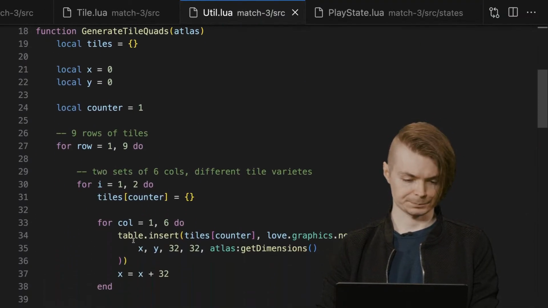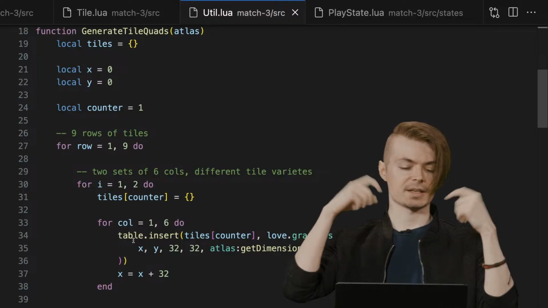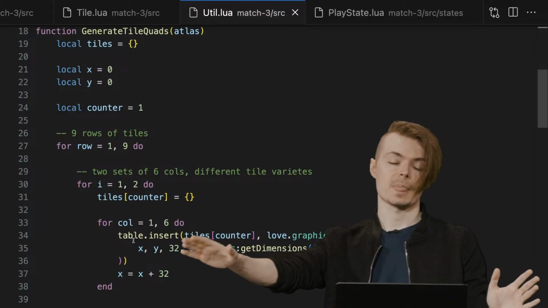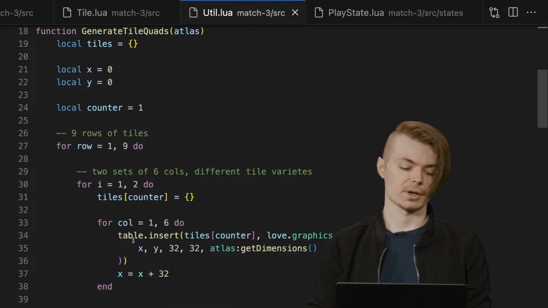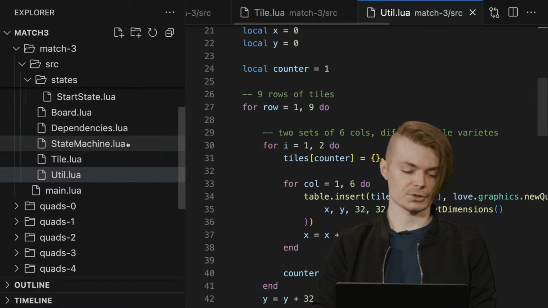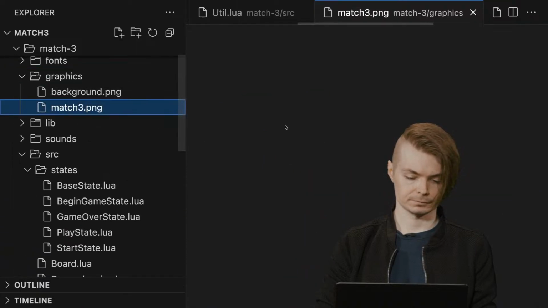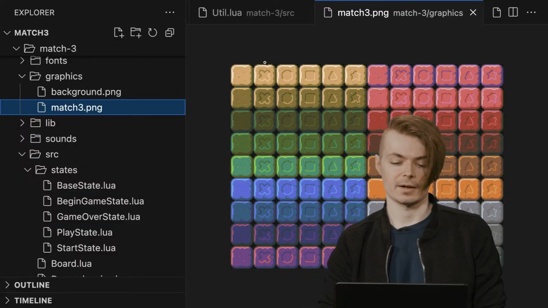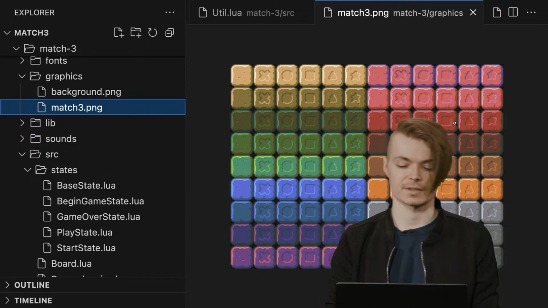generate tile quads is a build-up of generate quads, or essentially an extension of the idea, whereas instead of going through the entire sprite sheet based on the unit of whatever the size of the tile is and creating one table, we're going to recall the texture in this particular example. If I just pull it up here, the rows are split up into 2 groups of 6. So we have 6 khaki, 6 magenta-ish, 6 of whatever green this is, and then 6 pink, 6 darker green, 6 red.